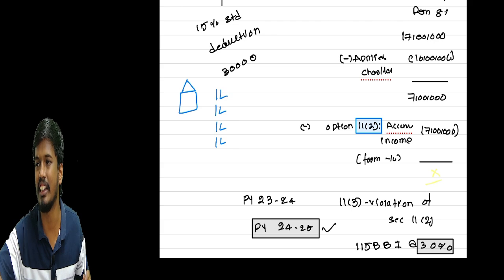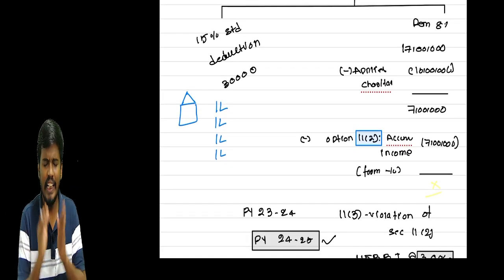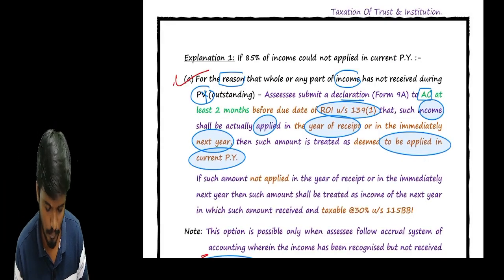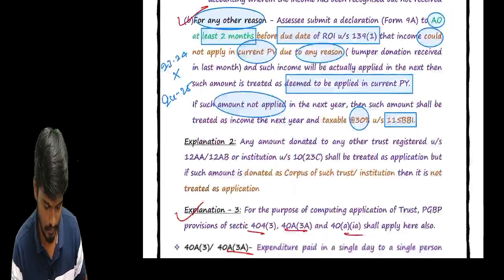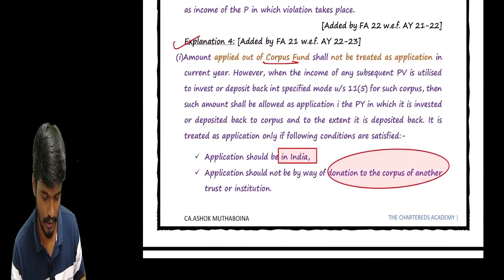But we need to satisfy the 5 conditions. Very simple, sir. Option 11, sir. If any income is accumulated for a future purpose, a future charitable purpose, go with the accumulation.